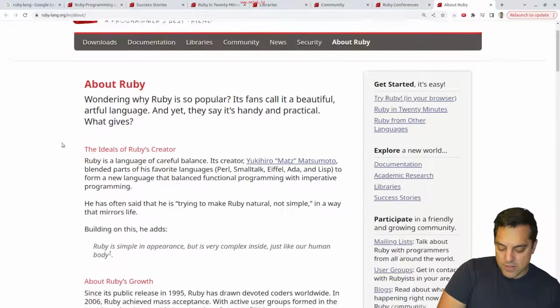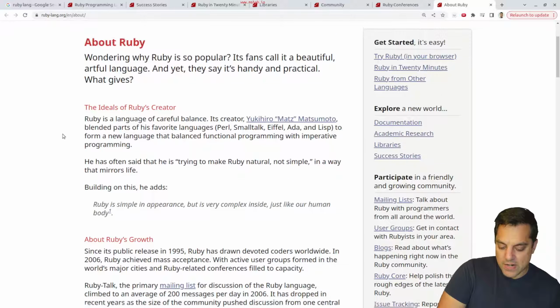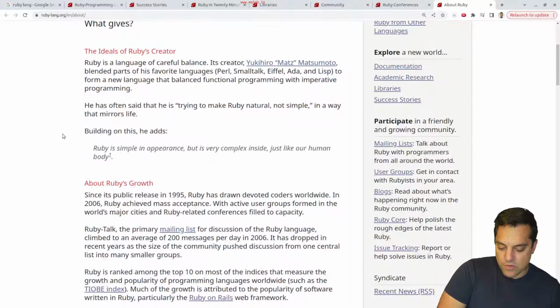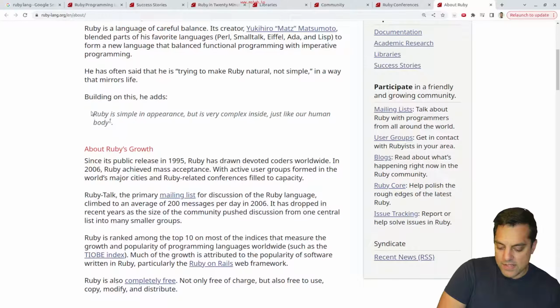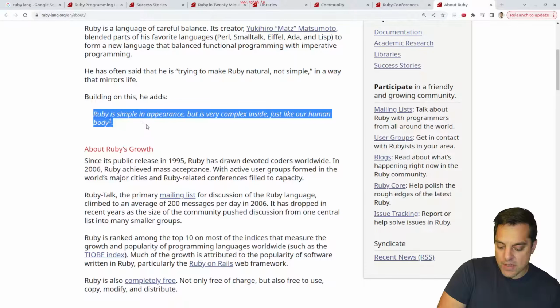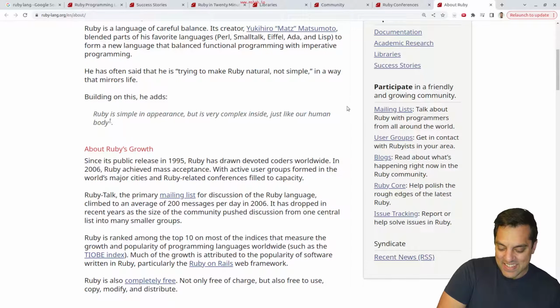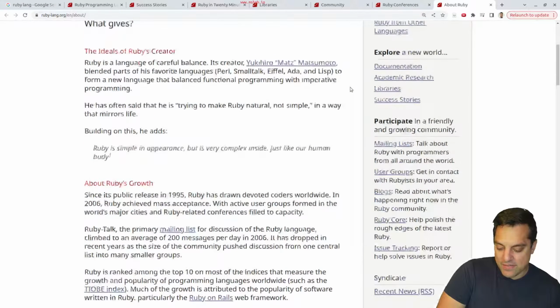And we got the about Ruby here. Okay, very cool here. Before we maybe dive into the programming, Ruby is simple in appearance, but is very complex inside, just like our human body. That's funny. So trying to make Ruby natural is not simple in a way that mirrors life. Oh, interesting. Very nice philosophical take here. And let's see here, from Yukihiro Matsumoto. I hope I pronounced that correctly, or Matz.